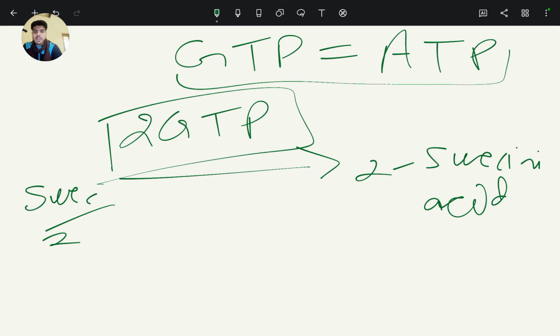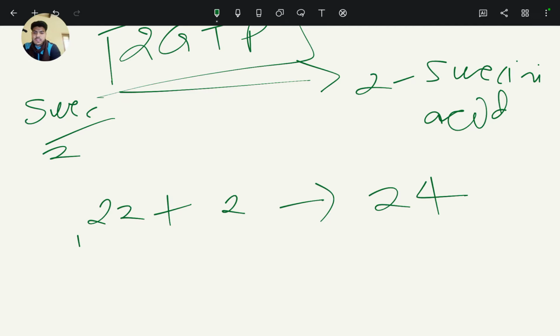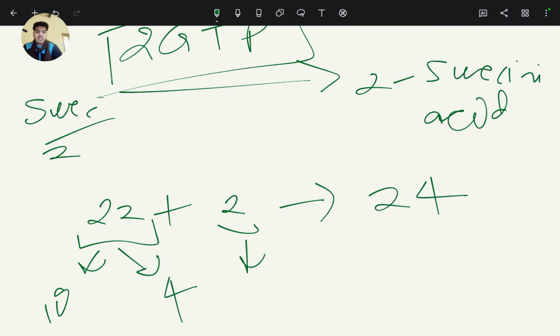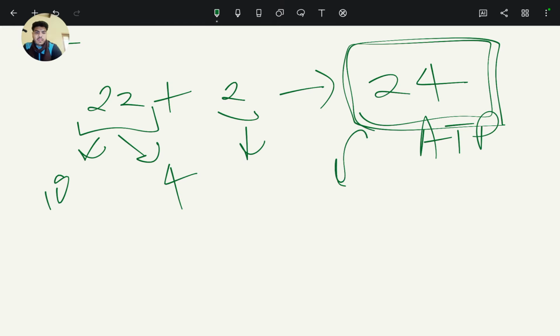So total ATP from the Krebs cycle is 22 plus 2, that is 24 ATP. This 22 ATP is from NADH and FADH2, from NADH 18 ATP, and from FADH2 4 ATP, and 2 ATP from 2 GTP. So 24 ATP from the Krebs cycle.